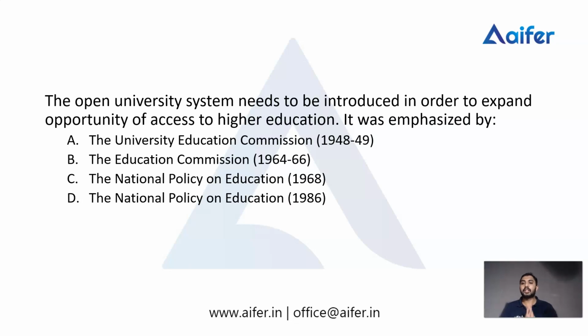The next question is: the open university system needs to be introduced in order to expand opportunity of access to higher education. It was emphasized by which commission? So the question is very clear.